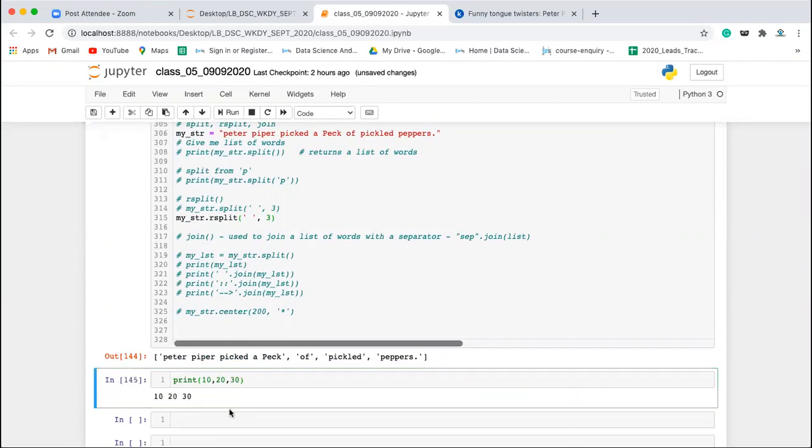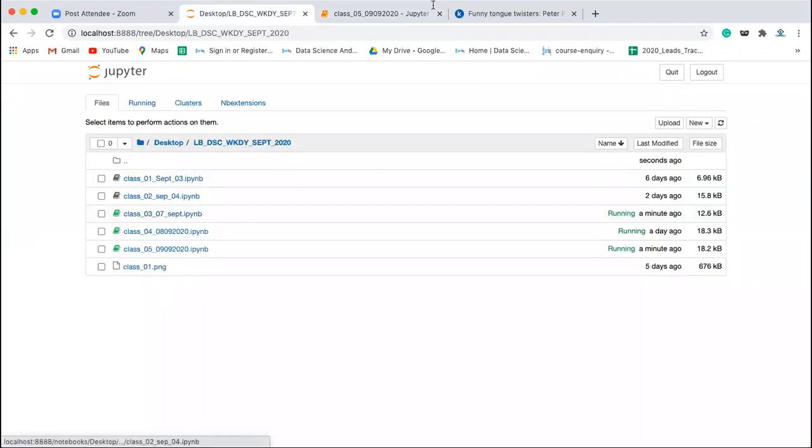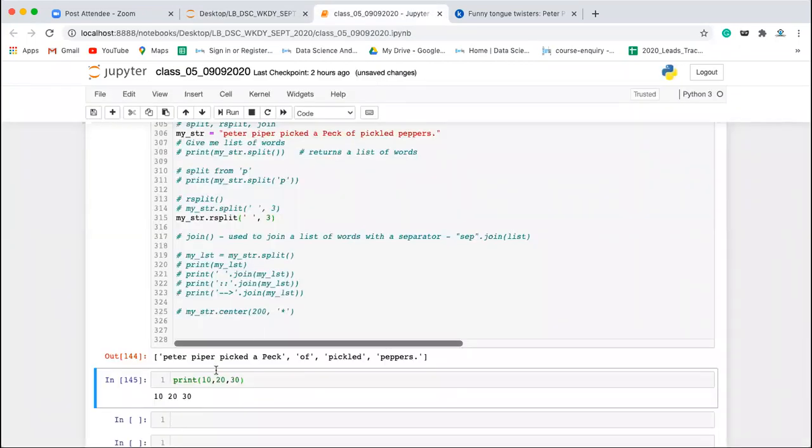You can write any value. This is just printing the values, separated by a space. Check my third class, where I showed you that print is a function which can take multiple arguments. You can see the output on this screen. Whatever you write here, all those values will be printed on the screen. By default, there will be a space between them.